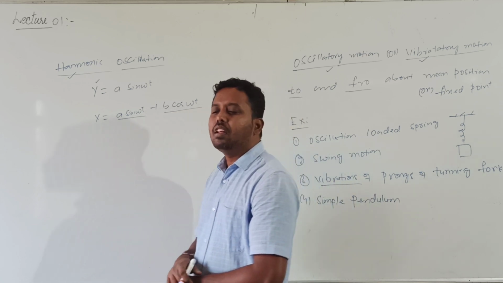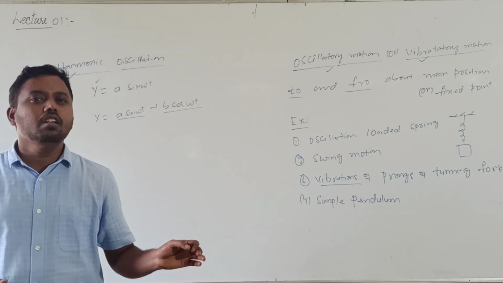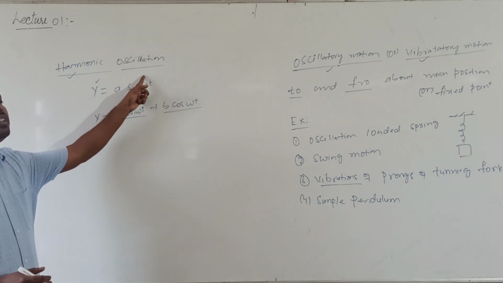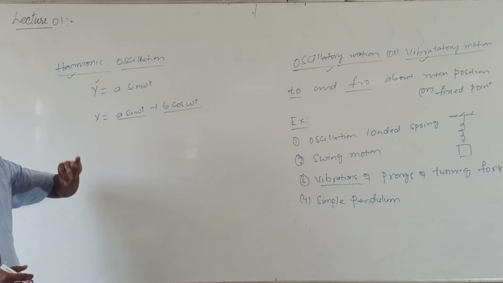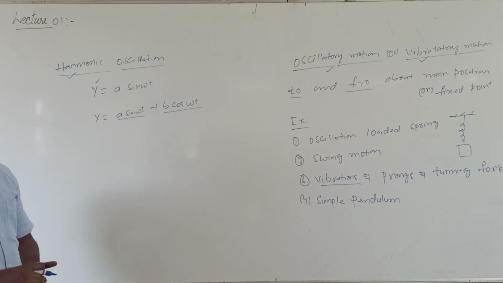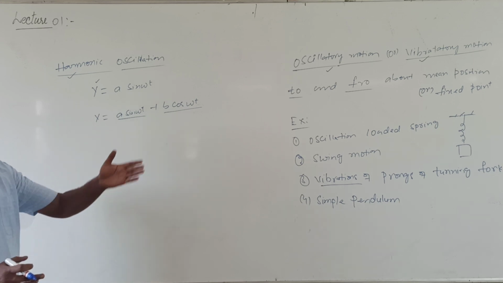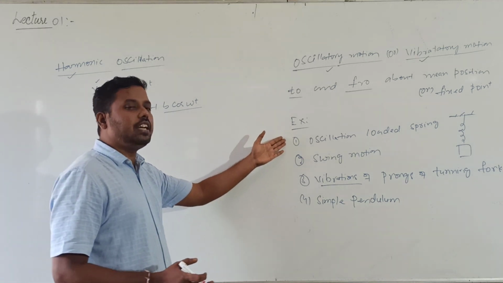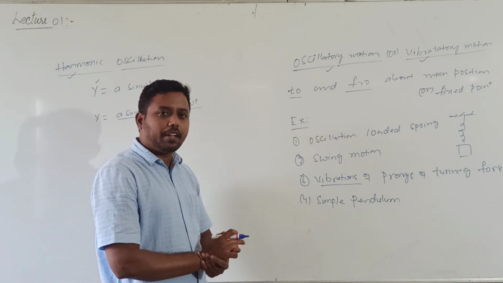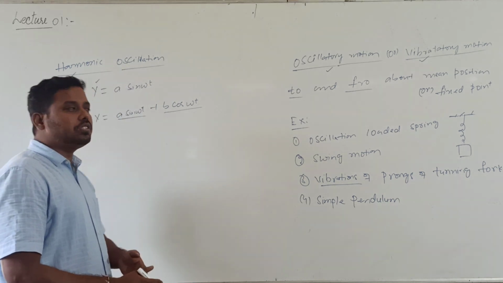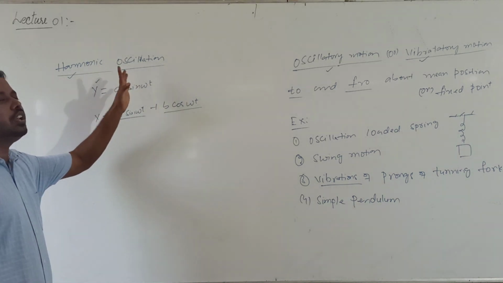In harmonic motion, the oscillatory motion repeats itself in regular intervals of time when air resistance is not considered. Such oscillatory motions are called harmonic oscillations.